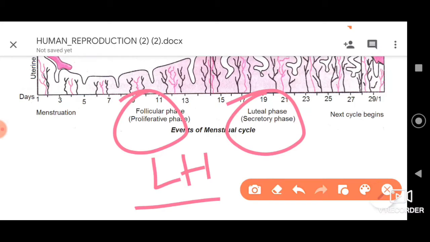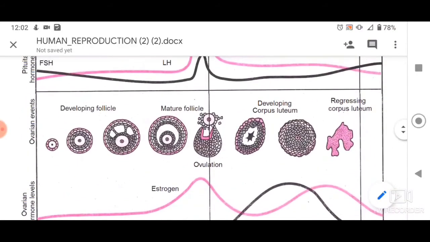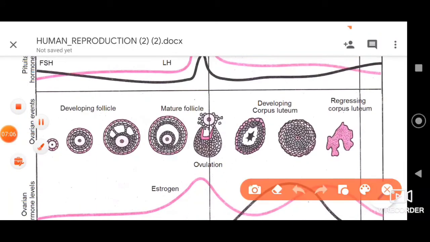And in fact, after this, dear friends, what happens? What do you mean by ovulation? In fact, ovulation means that the ovum, let me show you the diagram here. See here we have, during the ovulation, the matured follicle with the antrum. So here inside we have the secondary oocyte or the egg. So during the ovulation period, we cannot say exactly that it occurs on the 14th day. It can be plus or minus 2 or 3 days.